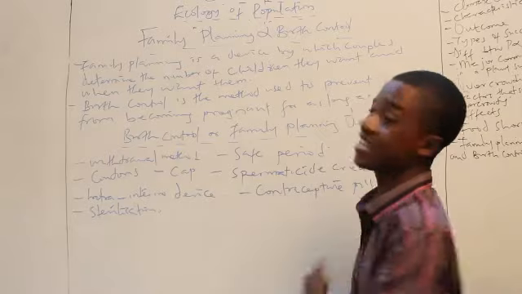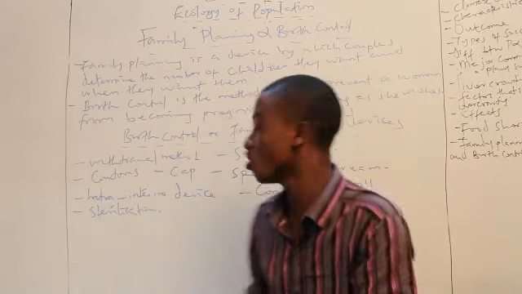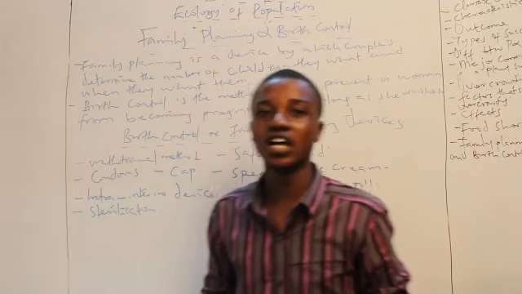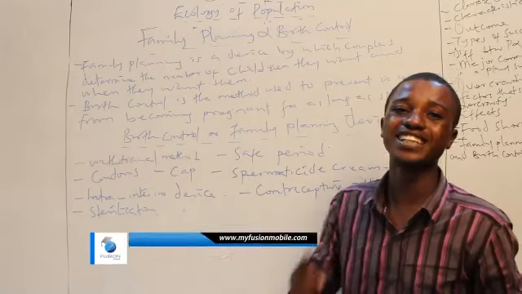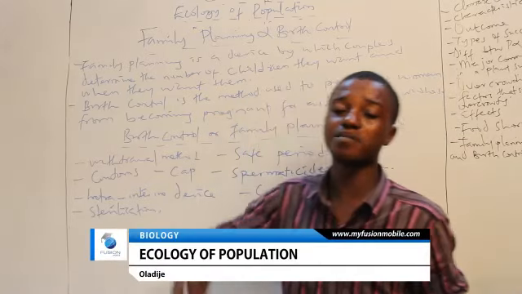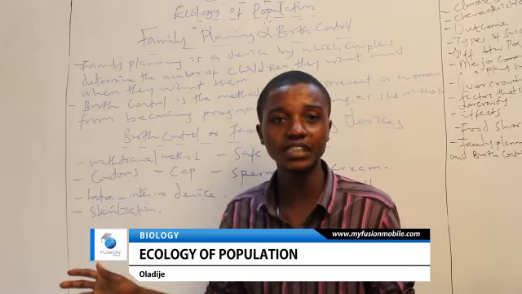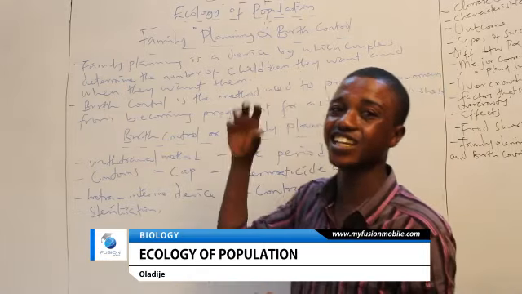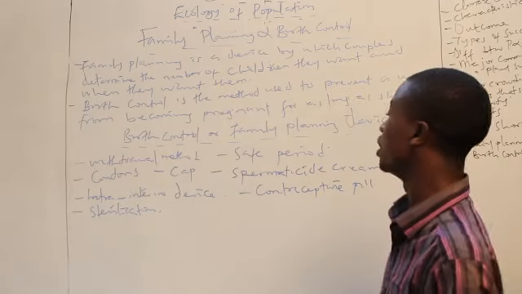We also have the spermaticide cream. The spermaticide cream, just like you cream your body, they also have what we call spermaticide cream. This cream is usually used by females. They apply it on the vagina. The implication of this is this: when the man releases the sperm cell, when the sperm cell touches this spermaticide cream, it dies off. Are you with me? So basically, the spermaticide cream will kill any sperm that is trying to penetrate. It will kill any sperm that is trying to come into the vagina.